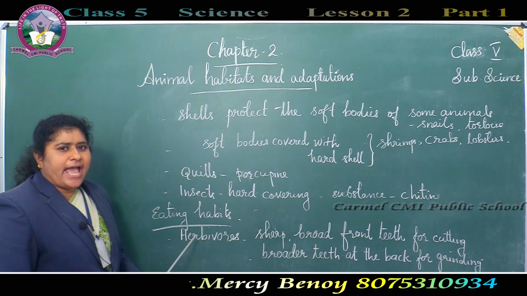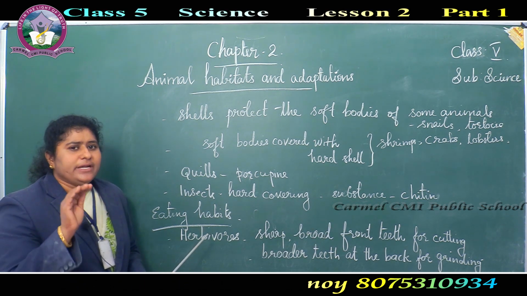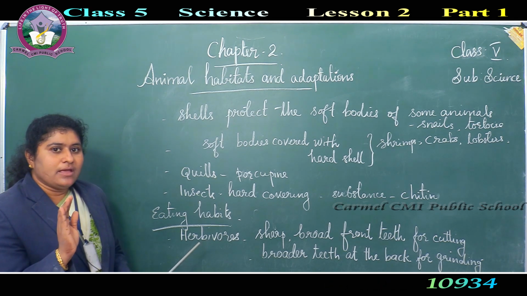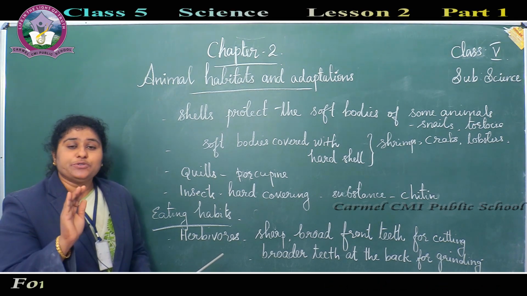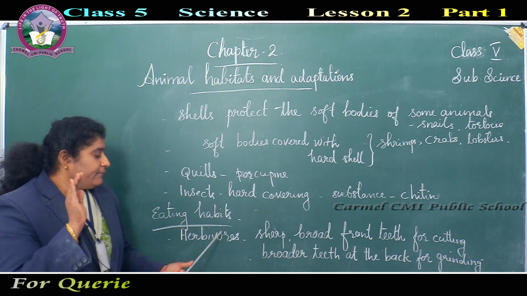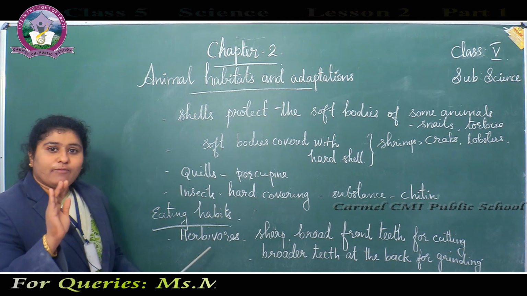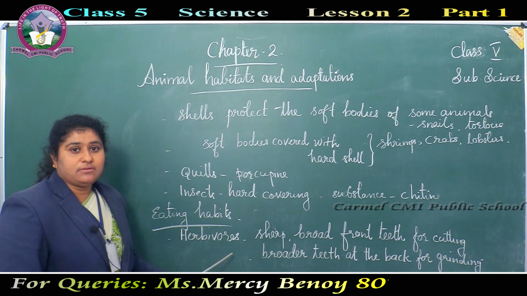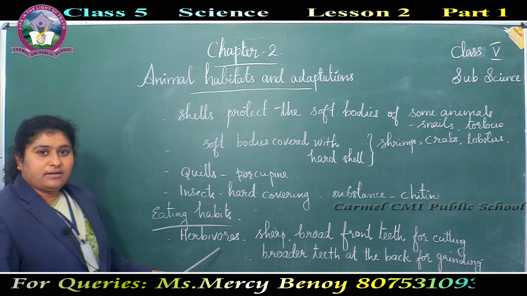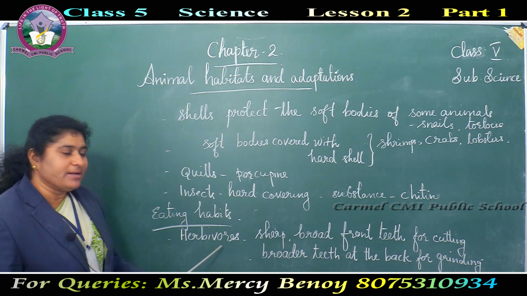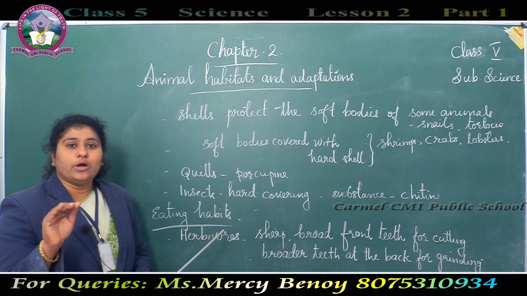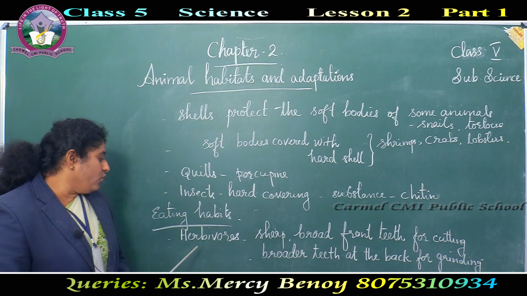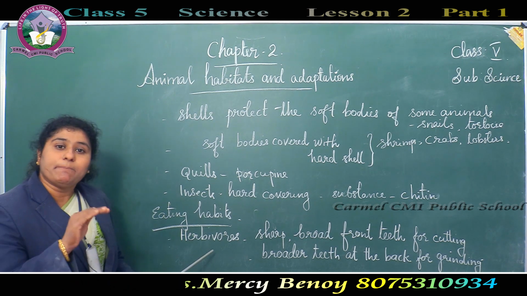Next is eating habits. Different animals have different eating habits, and their mouth parts are suited for the type of food they eat. Example, herbivores or herbivorous animals like cow, goat, etc. Herbivores are plant eating animals.